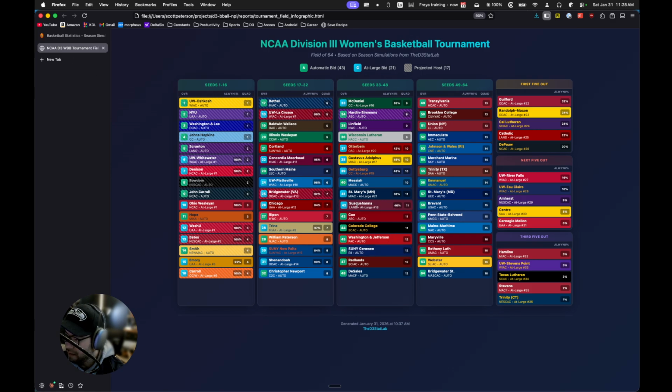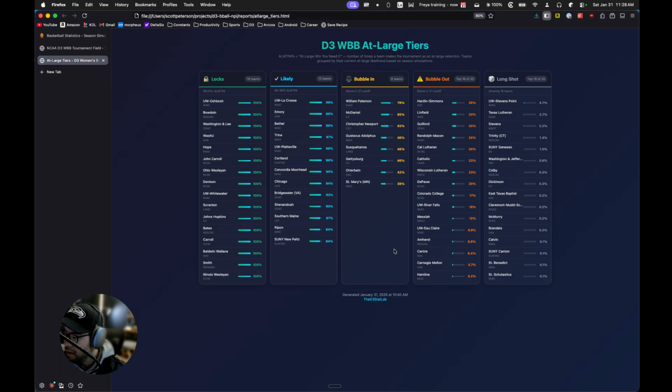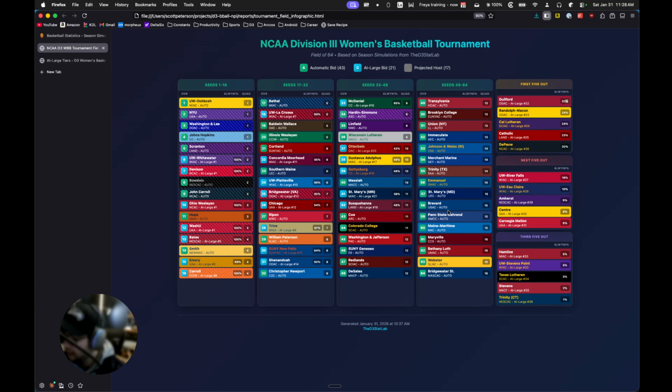And so if you look here, St. Mary's is actually the last in the field, at large 21. They're at 38%. That's ALWYNI. We can see ALWYNI here. And Guilford is at 32%. And that will match the percentages here. All of this is ALWYNI percentage. It'll match, and then Guilford was 32%. And then the reason Hardin-Simmons and Linfield were not in between is because they got A's. And actually, they are in between. Hardin-Simmons ends up here, and Linfield is there.